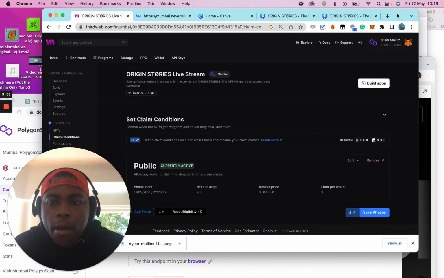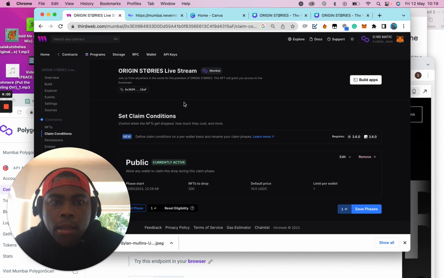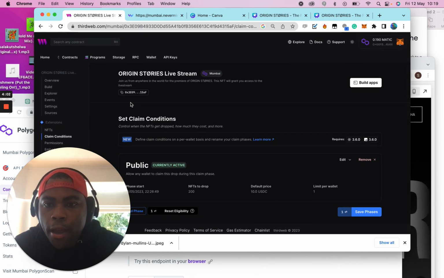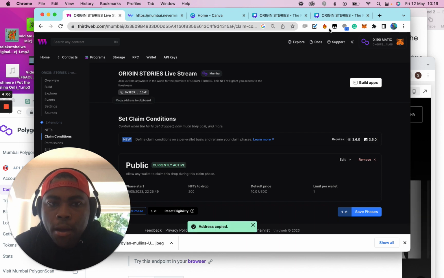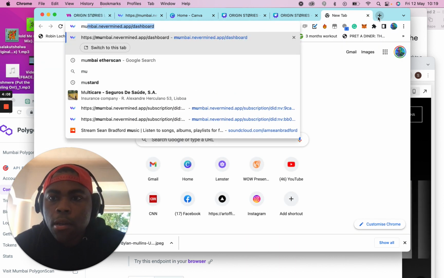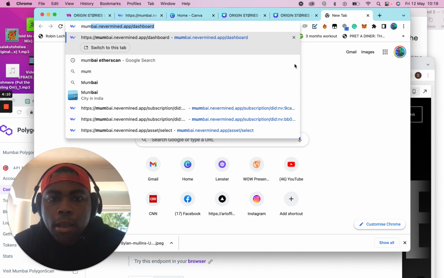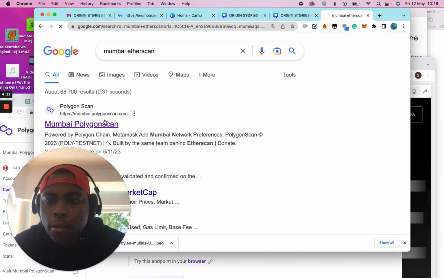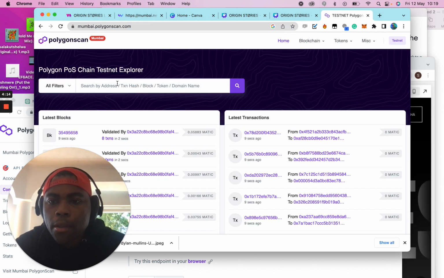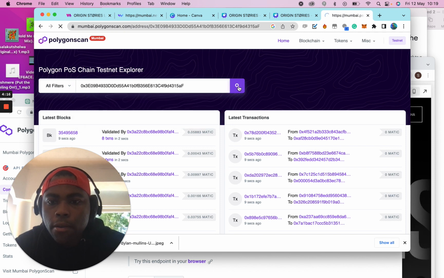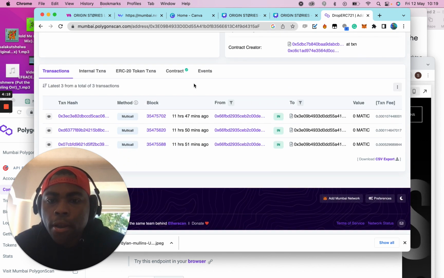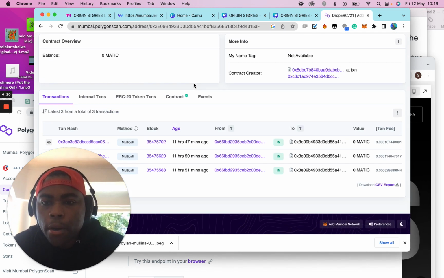So I used Third Web to make a Mumbai testnet contract for the live stream. So this is the contract address, which you copy address. We can put it into Mumbai Polygon Etherscan, and we can see if it shows up. Should, right? Yep, there's the contract address for this as well.